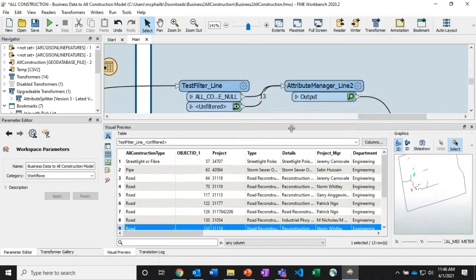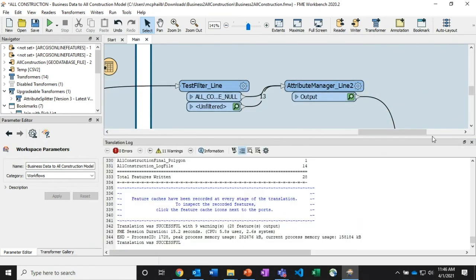So the idea behind this pick list is, again, obviously it's distributed management of this domain. It pushes it back to the organizations to manage their own data. So say next year when Corey's rerunning this, there's a new project type, road rehabilitation or something, if that's not on there already, he would just need to go into that pick list, type that in under probably the road classification. And the next time he runs that FME, he's good to go. It'll fix it. It'll assign the category without any issue.